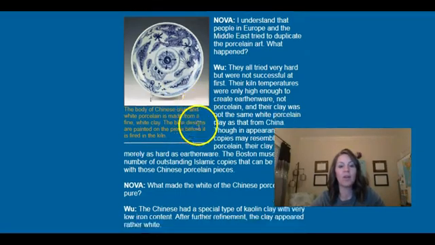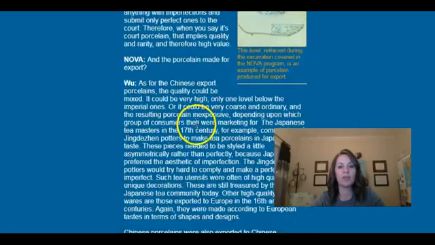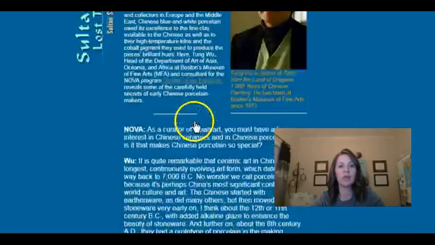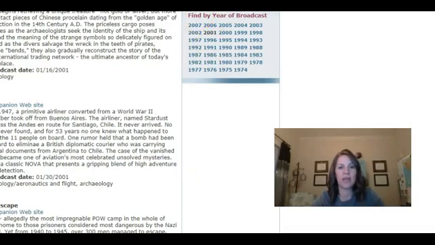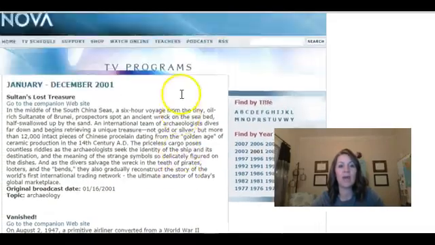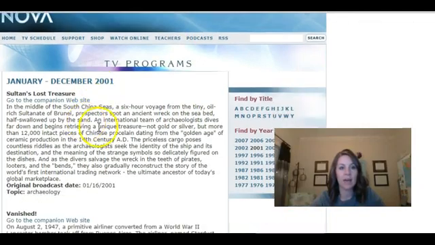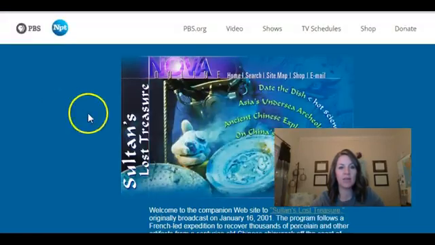So really cool. But I wanted to point out that yes, this is beautiful, but take a look at, if you click on this right here, Sultan's Lost Treasures, it takes you to a companion website. And if you take a look at this, I'm going to click go to the companion website.